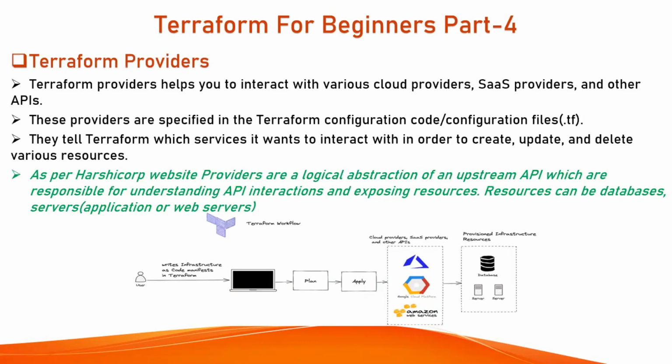These providers are specified in the Terraform configuration code or configuration files with an extension .tf. Remember that whatever code you're writing in Terraform will have an extension of .tf. Providers tell Terraform which services it wants to interact with in order to create, update, and delete various resources.